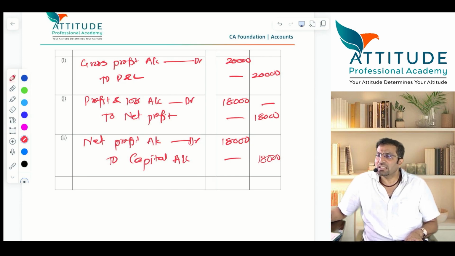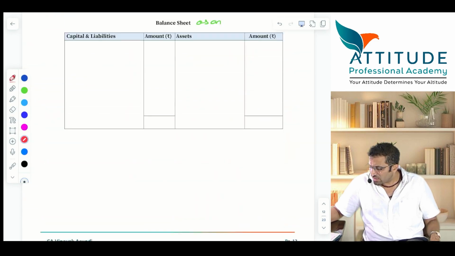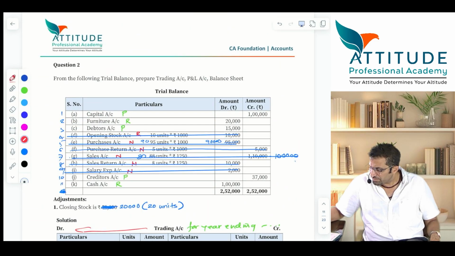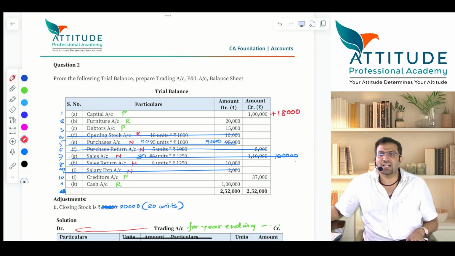Clear? Now I will adjust this in trial balance. Net profit has gone to capital. Capital has increased, na? Capital has increased. Come, now look. Now capital account will be 1 lakh or plus 18,000? 1 lakh 18,000. Is that clear?